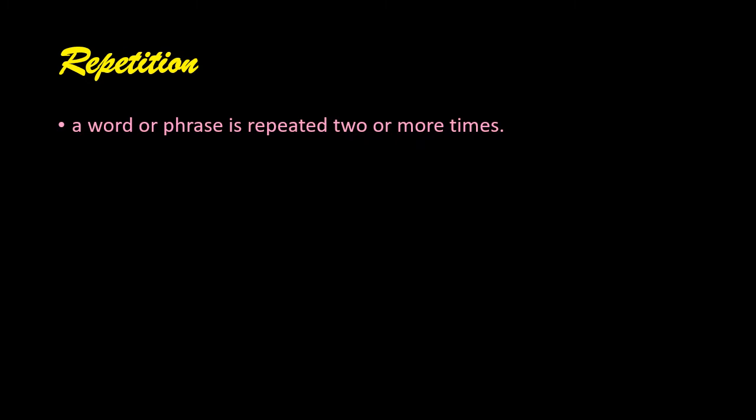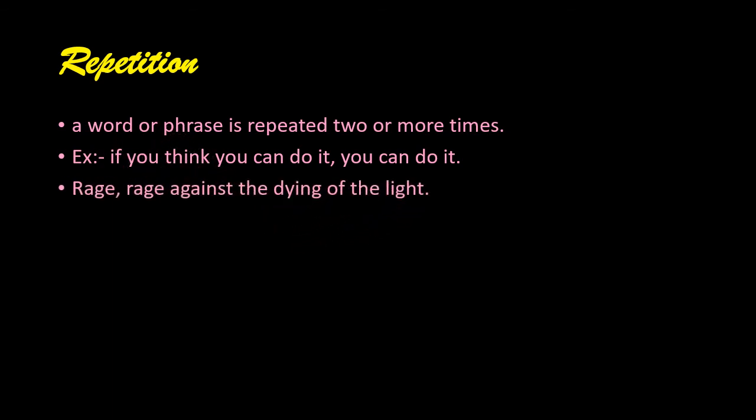The next figure of speech we are going to learn is the easiest one, repetition. Words or phrases or sentences repeated two or more times is repetition. Directly we'll go to the example. If you think you can do it, you can do it. Words like you can do it are repeated. That is why the figure of speech is repetition. Rage, rage against the dying of the light. The word rage is repeated, and it is used twice or thrice to give emphasis to the meaning of the sentence. That is why it is called repetition, for the poetic effect we can say.